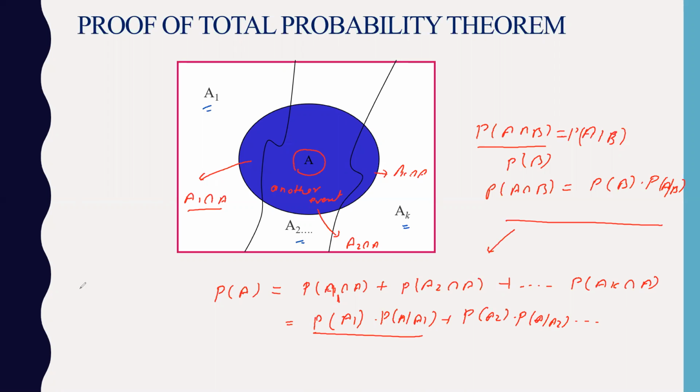So you take any partition. In simple words, let's say I have a sample space and you divide it into events, let's say this is one event E and this is its complement, E complement.